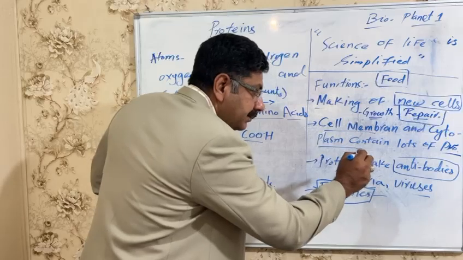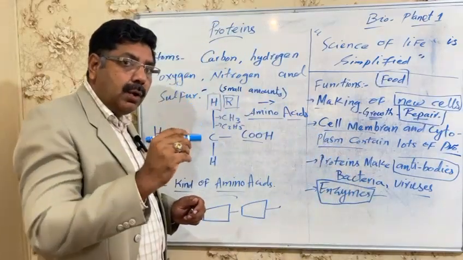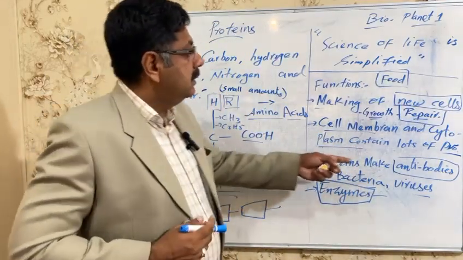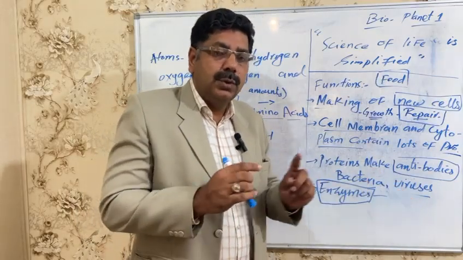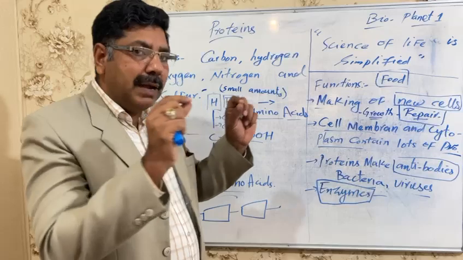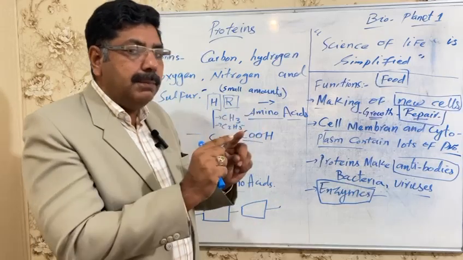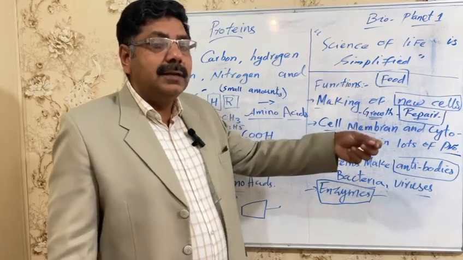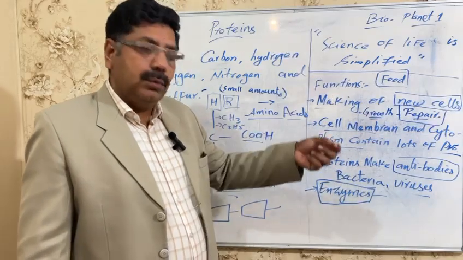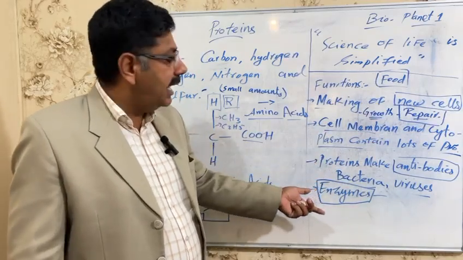For an antibody, the shape will be according to the shape of the bacteria or the virus. So the amino acids are combined in such a way that the shape matches the shape of the body of that bacteria, that virus. Same is the case with the enzyme.